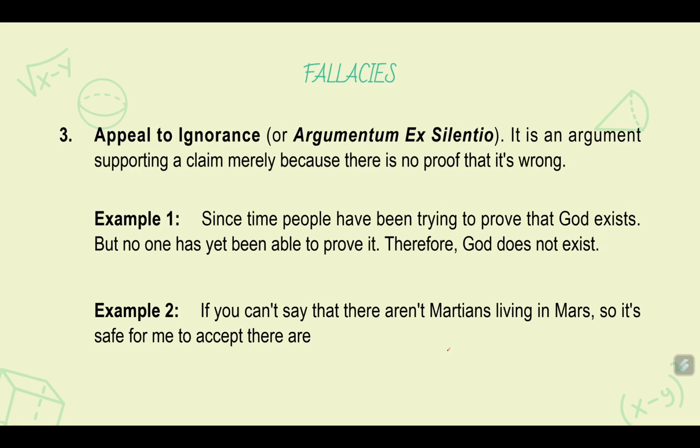If you can't say that there aren't Martians living in Mars, so it's safe for me to accept there are. Okay? So, here, what is in question is the existence of Martians living in Mars. Okay? So, since there are no evidences or no one was able to say that there aren't Martians living in Mars, you cannot accept directly that there are Martians living there. Okay?